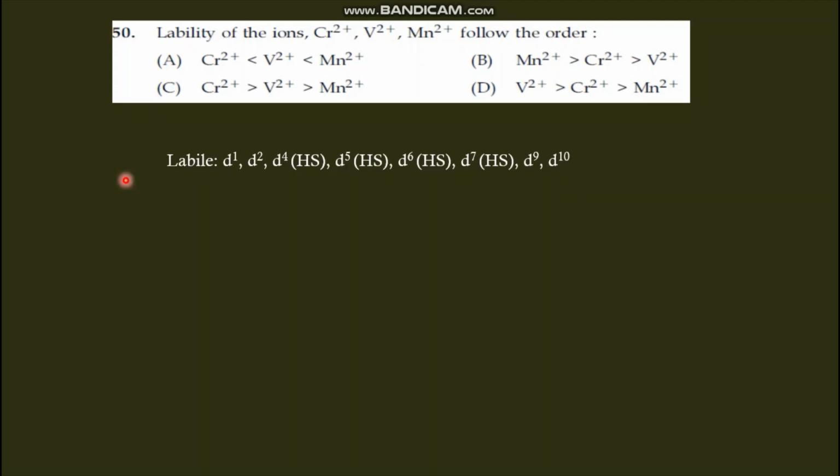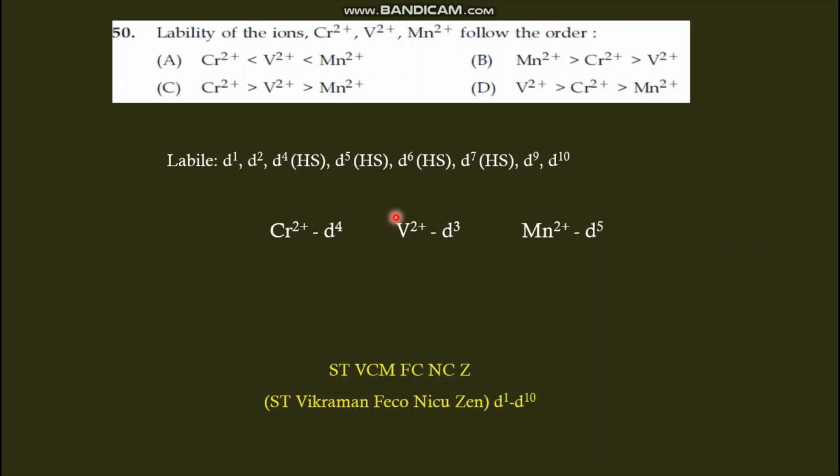These are labile. Now we have to find the electronic configuration of these three. Chromium 2+ is d4, vanadium 2+ is d3, and manganese 2+ is d5. So d4 high spin is labile, d5 high spin is labile, but d3 is inert.